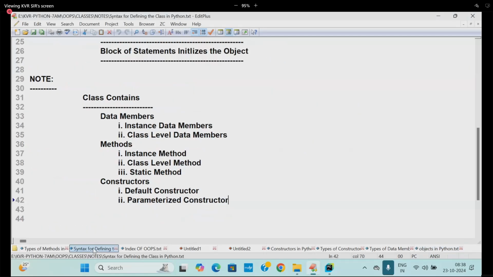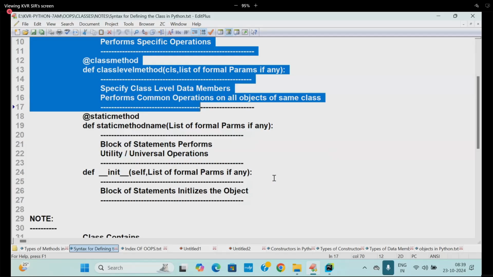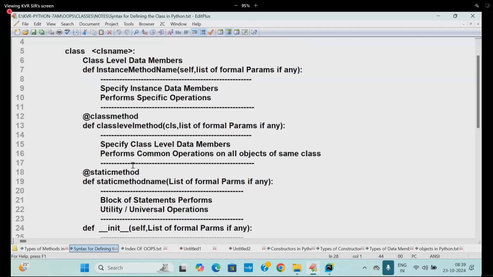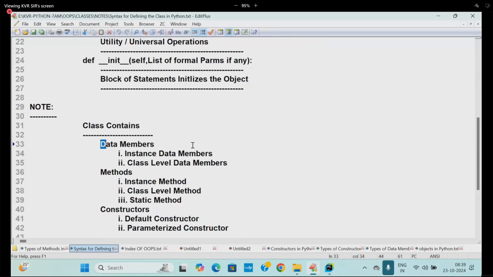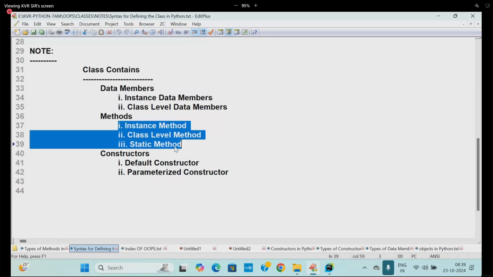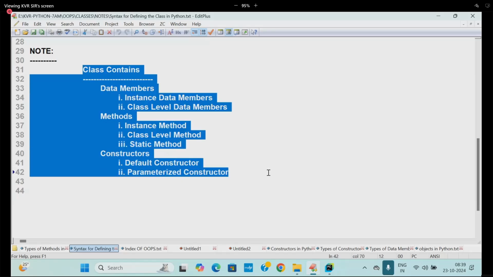Don't say the old college definition: class is a collection of objects. It's a blunder. Class contains data members, methods, constructors: two types of data members, three types of methods, two types of constructors. This is the significance of a class.